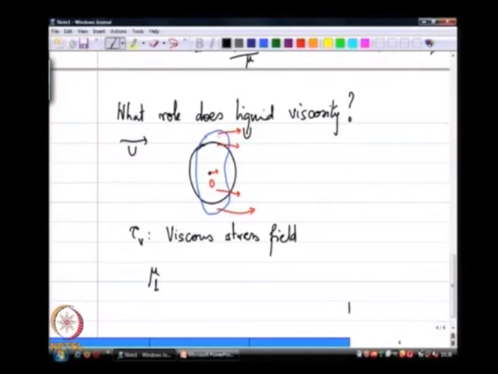Over a distance r, the radius of the drop, the velocity is going from some u to almost 0. So, the viscous stress is going to be on the order of that. We are only estimating the order of magnitude.